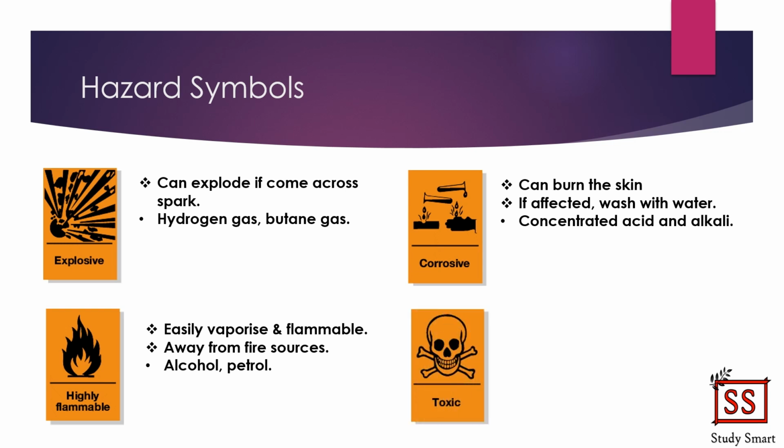And also we have toxic. Toxic is indicated by a skull. The chemicals are poisonous and strictly there should be no eating, smelling, tasting or drinking of any toxic chemicals. Examples of chemicals that are toxic are mercury and chlorine.